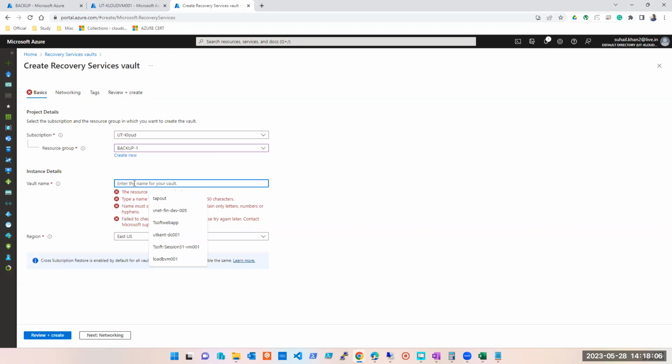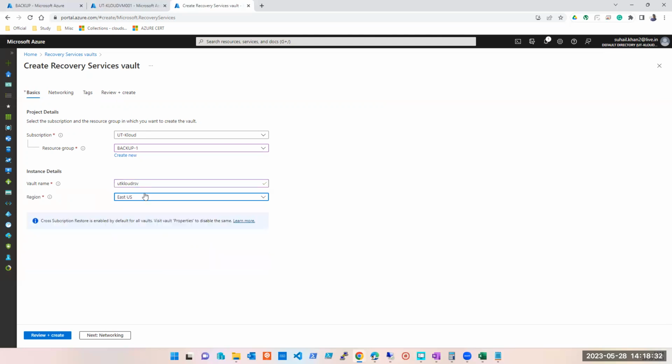And here we missed one thing, which is the vault name. So we can say recovery service vault. Fine. I hope it works. Not sure if this one also has only lower letters condition.